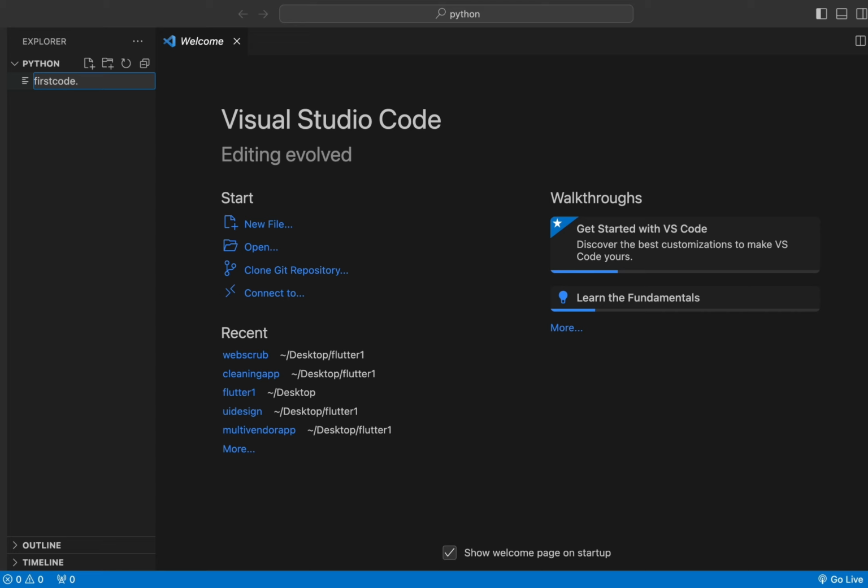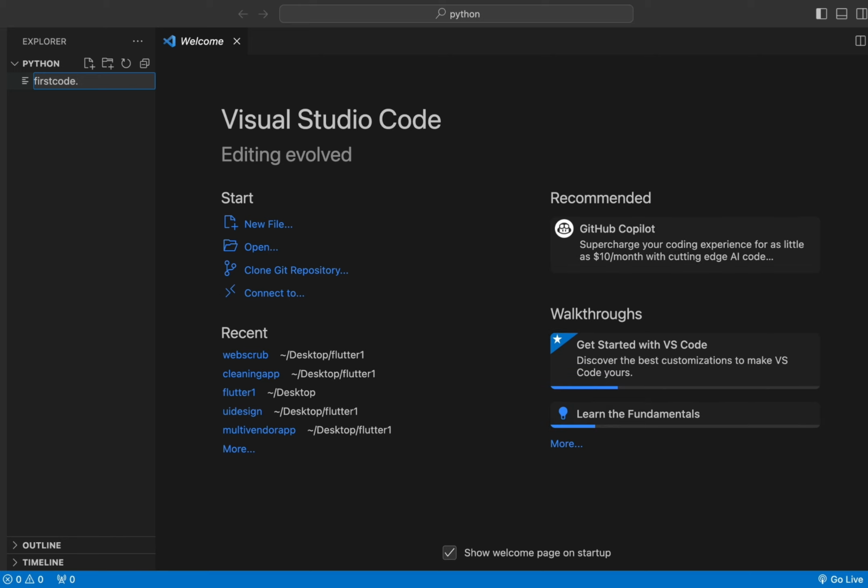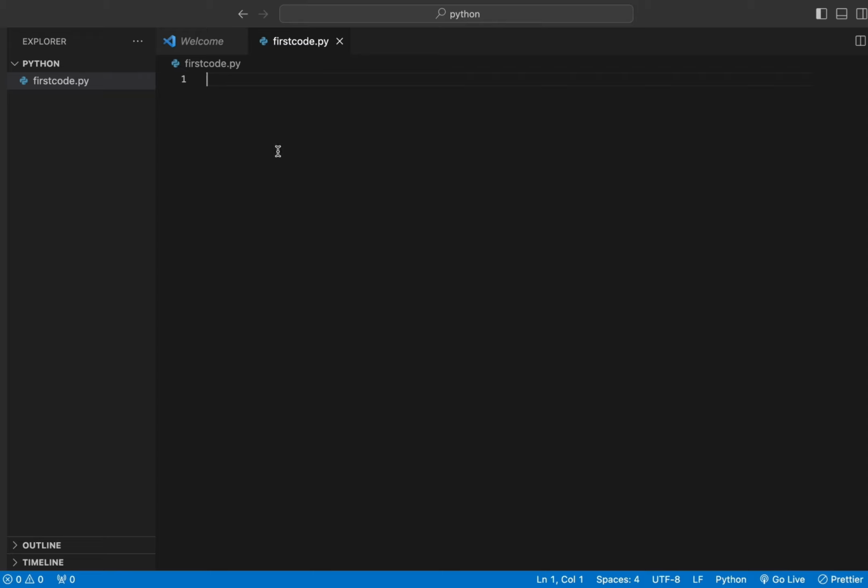If you have followed the Flutter part, I'm telling it because there are lots of Flutter videos on my channel, you will find that we need to write a file name dot dart. So dot dart indicates that the Dart coding language is going to work over here. But we are not coding in Dart, we are using Python. So what we are going to use is py. Here you can see that after writing py, it shows the logo of Python. So our Python has been successfully installed in our system.